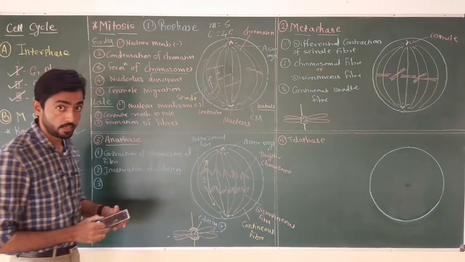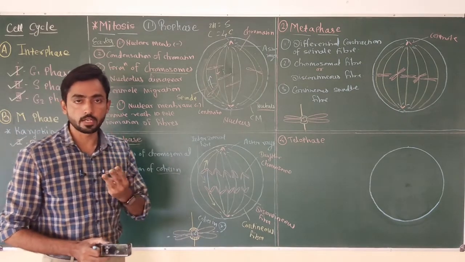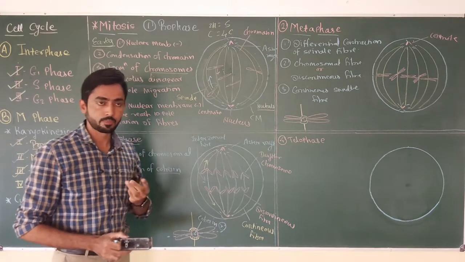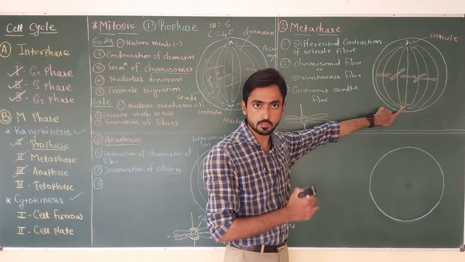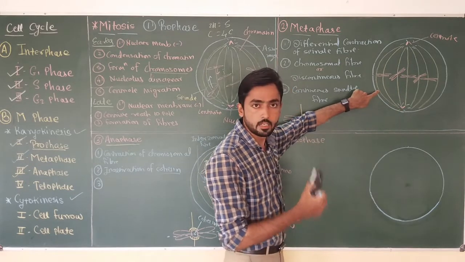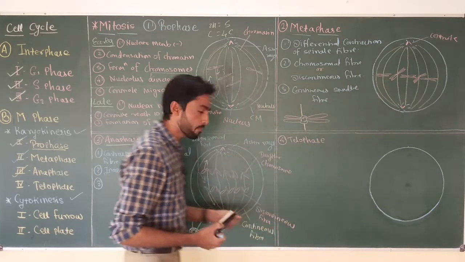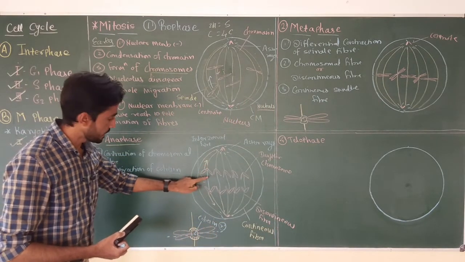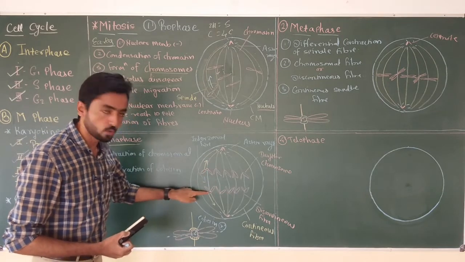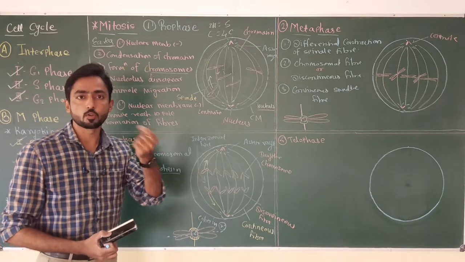This is now interesting because until now we have discussed only 3 different types of fiber in the cell. Number 1 is the astral rays, which are present on the centriole. Number 2 is the interpolar fiber, while number 3 is the chromosomal fiber. But now in the anaphase, due to splitting of the chromosome, another type of fiber is produced in between two daughter chromosomes, and it is called the interzonal fiber or interchromosomal fiber.